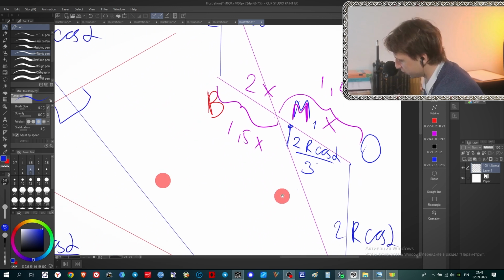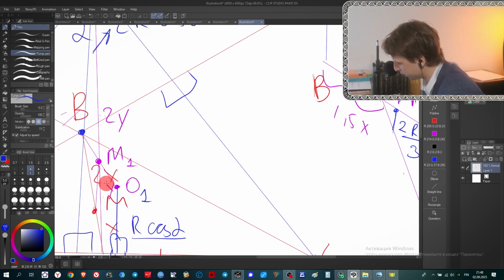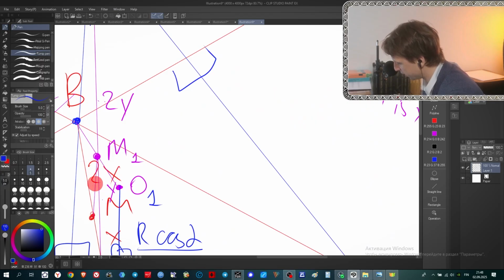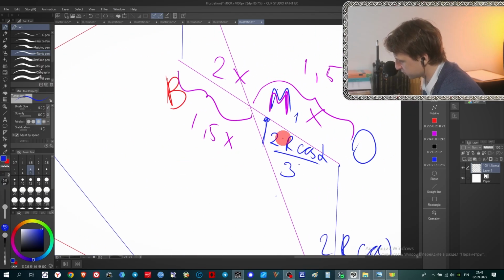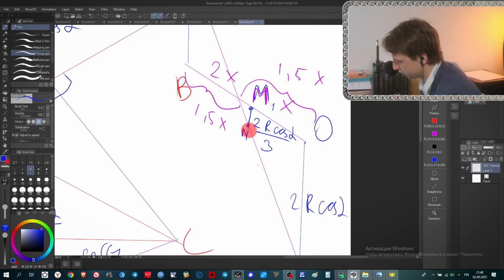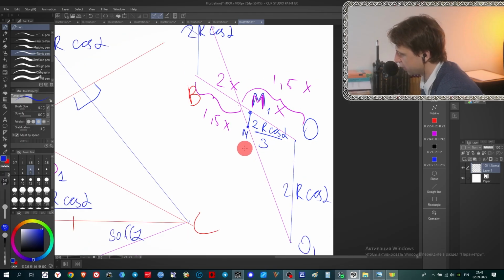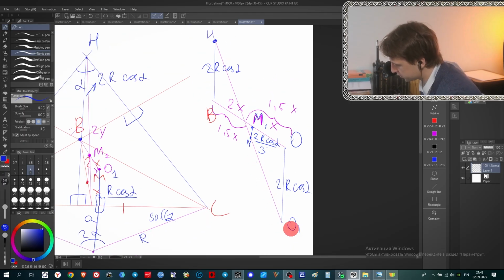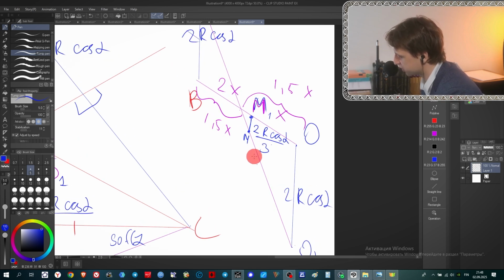But it's exactly what we had from the previous one, because M1M was the distance that is equal to this value. It means that if it goes parallel, this is the length of this segment. It means that point M is exactly on this segment. Point M belongs here, and these 3 points, O1, M, H, all belong to the same line.